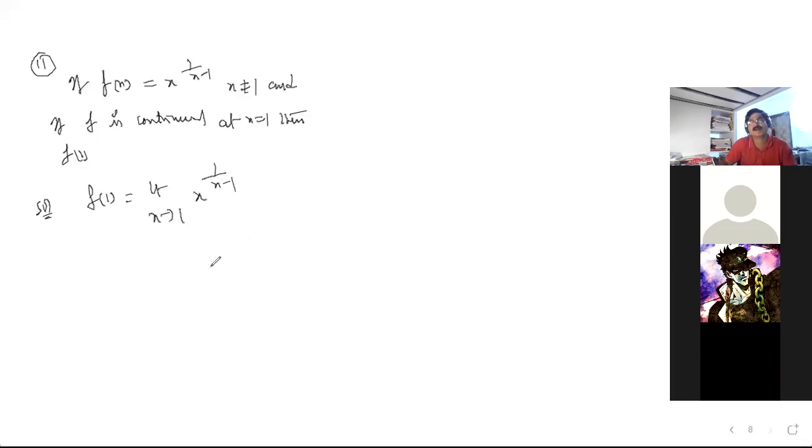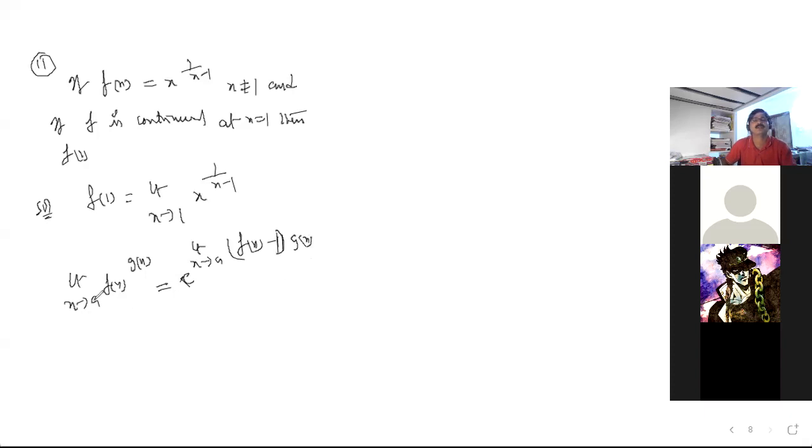Correct? Yes, sir. Now it is in the form of what? 1 to the power of infinity, no? Yes, sir. So I gave you one formula. Do you remember? Limit x tends to a, f of x to the power of g of x is equal to e to the power of limit x tends to a, f of x minus 1 into g of x. Right?